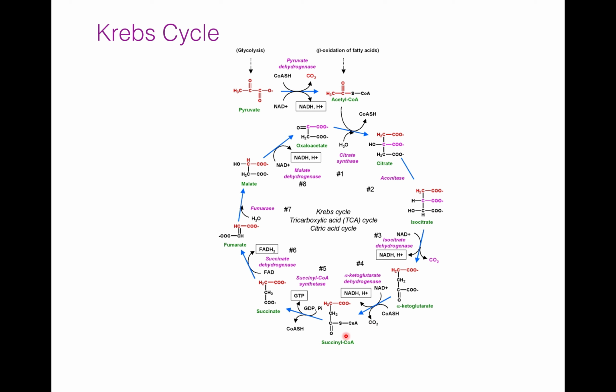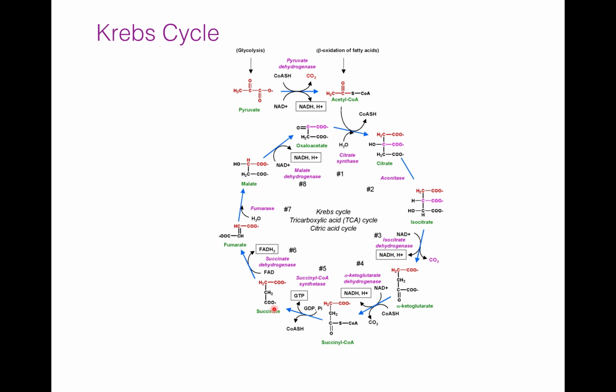This succinyl coenzyme A is then converted into succinate in presence of succinyl coenzyme A synthetase. And this step yields 1 ATP. GTP, it's 1 ATP, 1 ATP per succinyl coenzyme A.